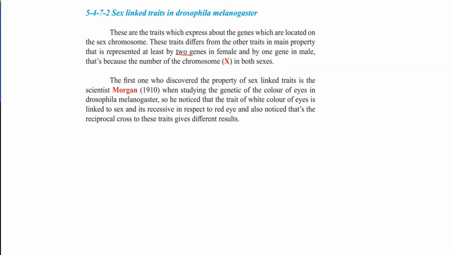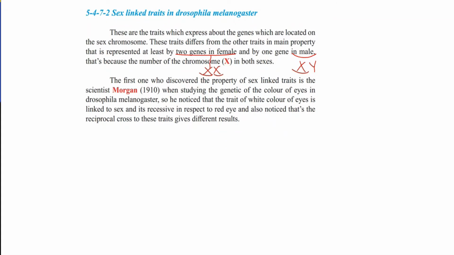Why 2 genes in the female? Because the female has X and X chromosomes, but the male has X and Y. So if the trait is carried by the X chromosome, it is represented by 2 genes in the female, but only 1 gene in the male, because of the number of X chromosomes in each sex.